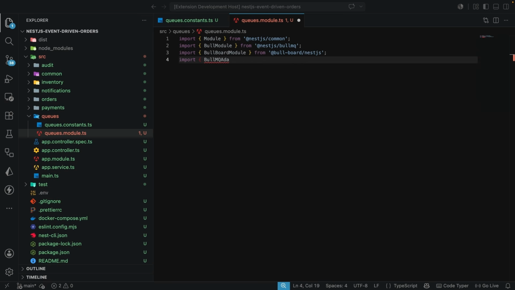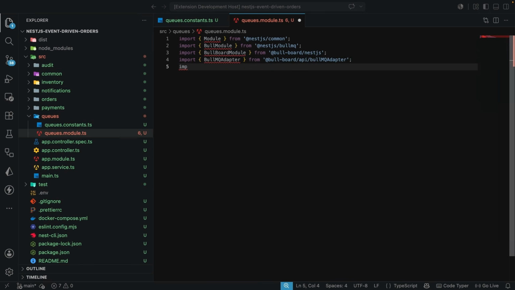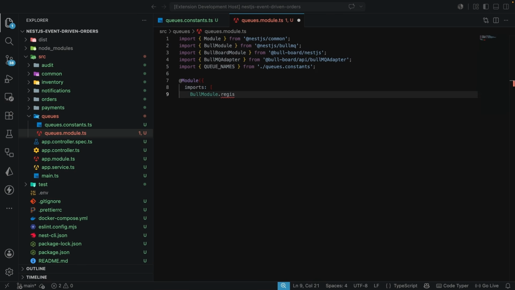Let's also bring the BullMQ adapter. The BullMQ adapter is going to be imported from @bull-board/api/bullMQAdapter. And we also need to bring in the queue names, and the queue names is going to come from one level up, from the constant. Now, this is going to be very short and straightforward. We're going to have the Module decorator, and in the imports, we are going to have the BullModule, and we're going to call .registerQueue. This is going to need the name, and the name is going to be the QUEUE_NAMES.OTHER_EVENTS, just like this.